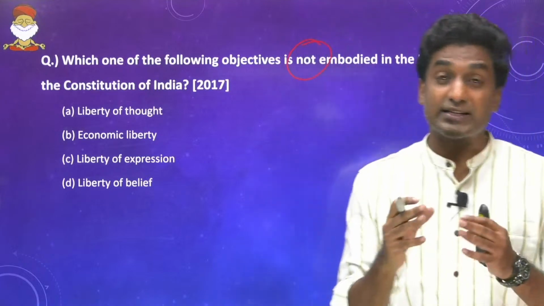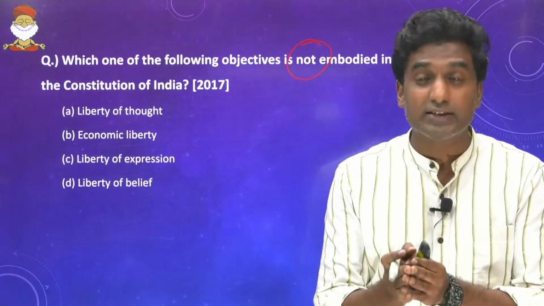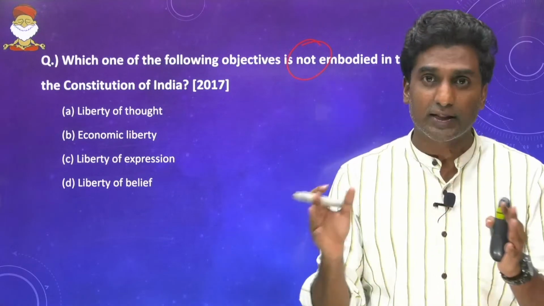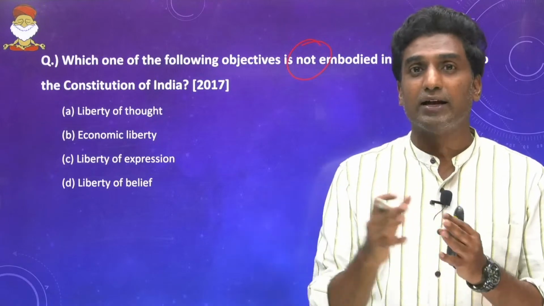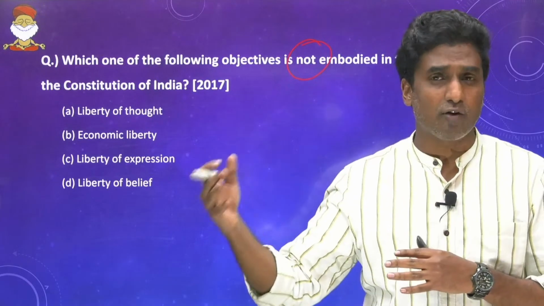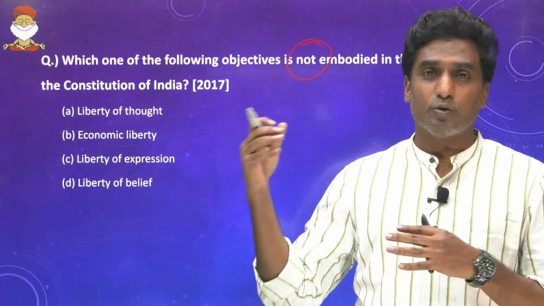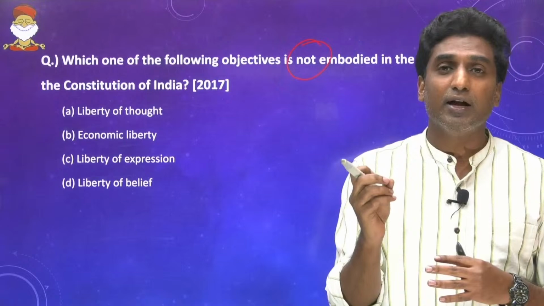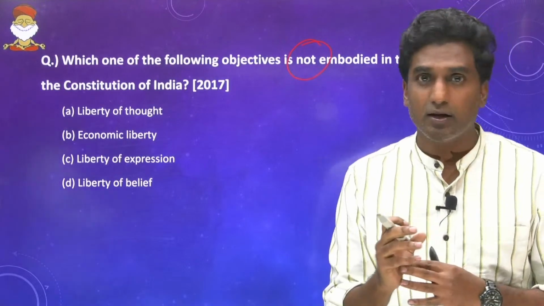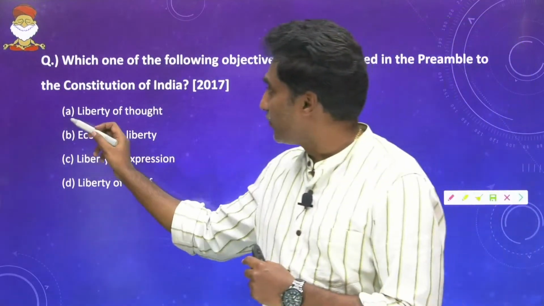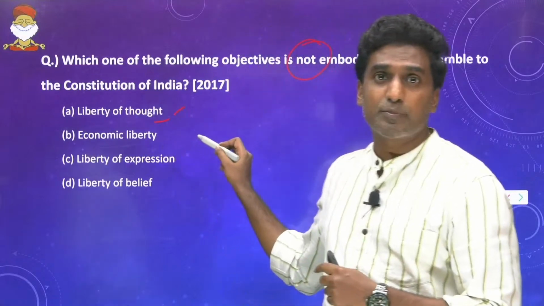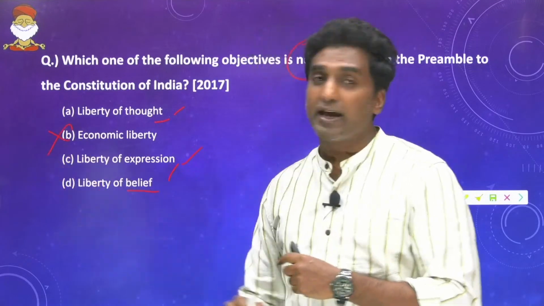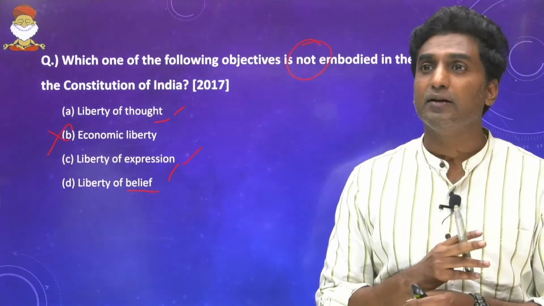And as I said, even in my first morning session, I clearly said you need to buy out the preamble, every word given in it, starting with socialist, secular, sovereign, democratic, republic, to liberty, equality, justice, fraternity, and you should know the meaning in very simple terms as well. So coming to the answer for this, we have liberty of thought, liberty of expression, liberty of belief as well, where we do not have anything as economic liberty as such.